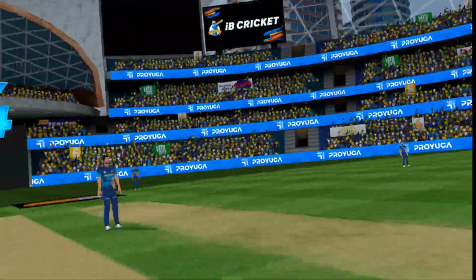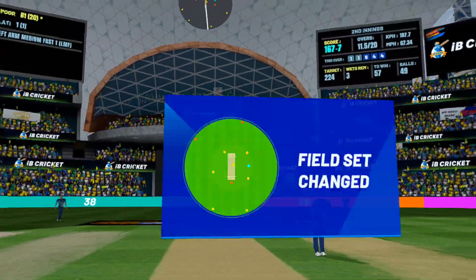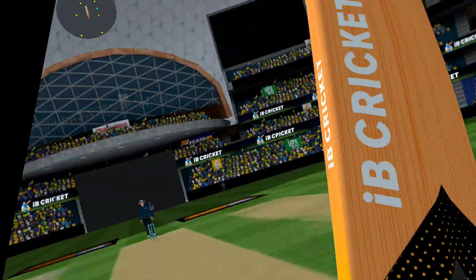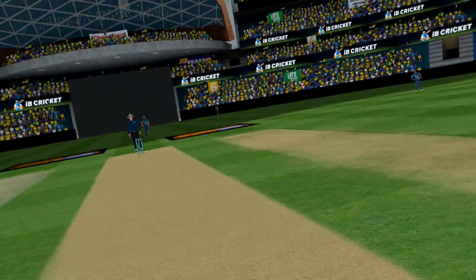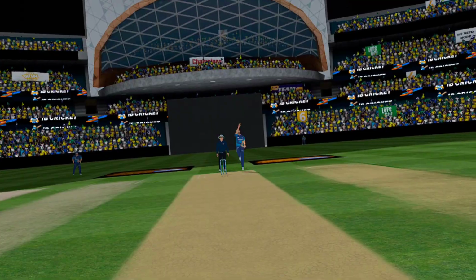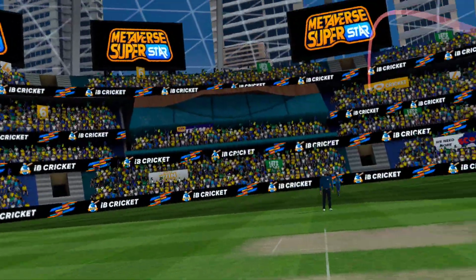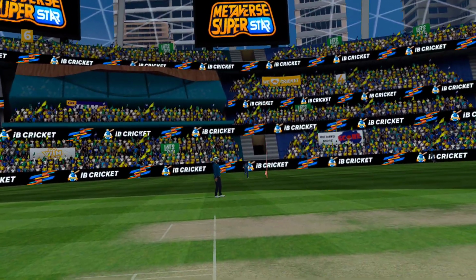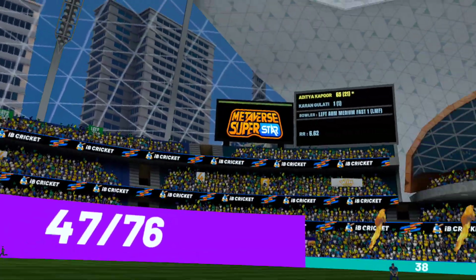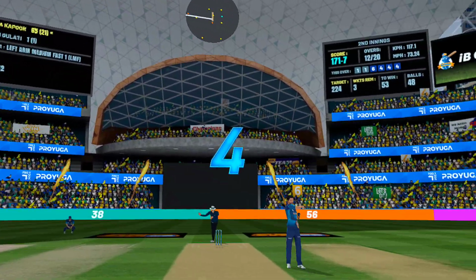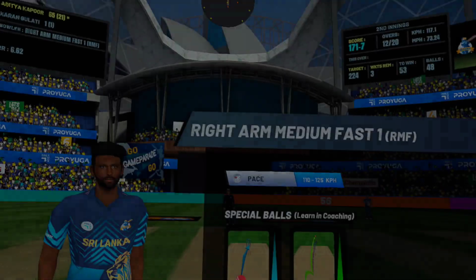Timed perfectly. Back-to-back boundaries for the batsman. Changes to the fielding now, trying to contain the run flow. That's a poor shot. He's not got his timing right on that one. Looked like a catch for a moment. Hat-trick of boundaries. Expensive over.